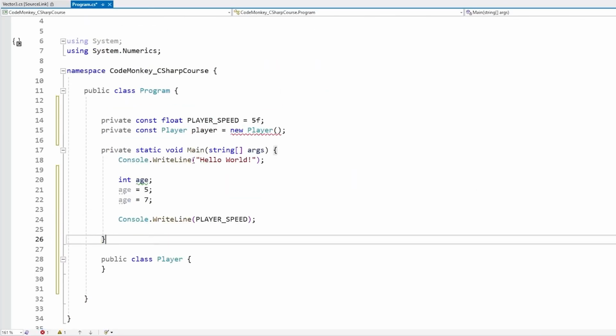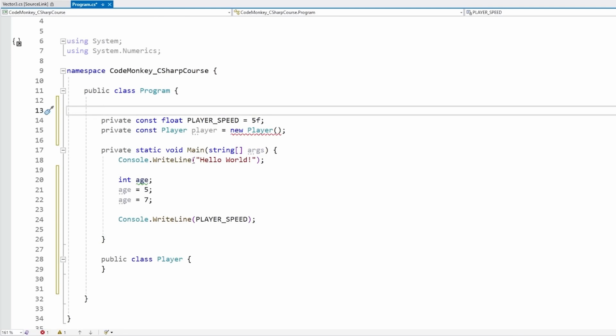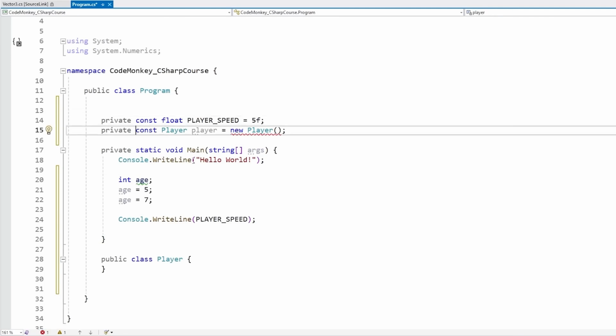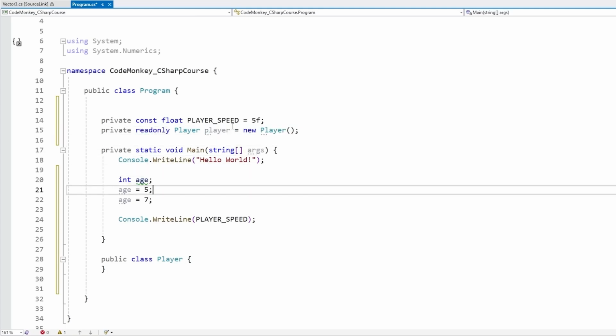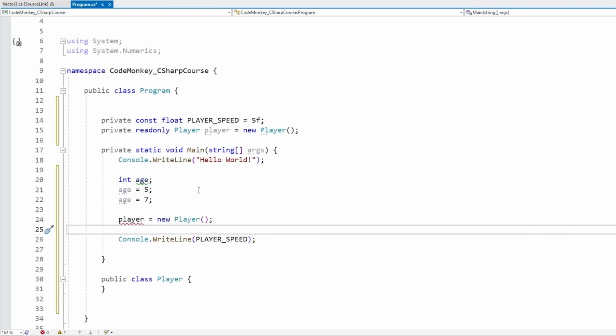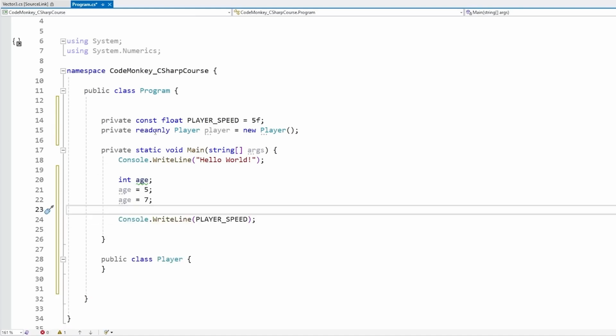Alternatively, there's another really interesting workaround. You can build something similar to a constant by using the keyword readonly. So let's define a field. Instead of making this a constant, let's make it a readonly. And now this does work, we don't have any more errors. What readonly means is that these fields cannot be changed after they are set. So if we try down here assigning it to a brand new thing, nope, this throws an error. If you mark something as readonly, it can have some kind of object type, but it must be set either directly in the declaration, or in some kind of constructor.